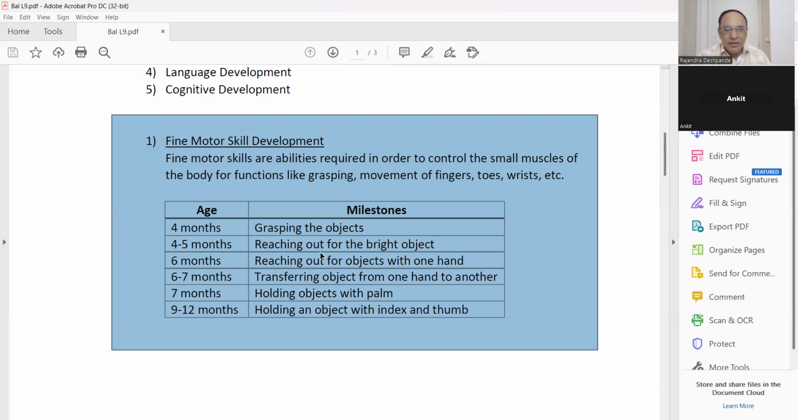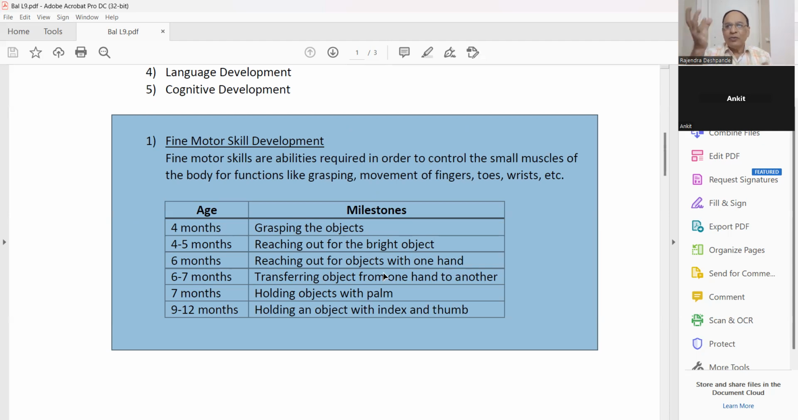Then 5 month, reaching out for a bright object. If there is some shining, the child should try to catch it, bright object. 6 month, reaching out for objects with one hand, only one hand. He should try to catch it. Okay. Then 7th month, transferring object from one hand to another.